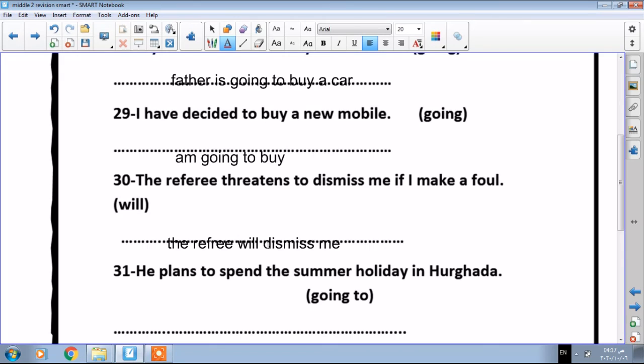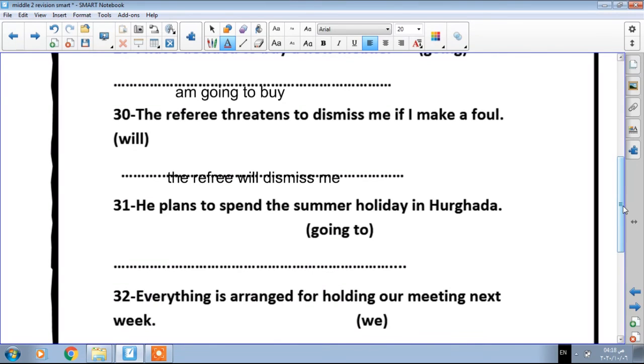Okay, the next one, number 31. He plans to spend the summer holiday in Hurghada. Once you find the word plan, you have to use going to, because if you are planning to do something in the future, you have to use the form of going to plus infinitive. So the answer is he is going to spend the summer holiday in Hurghada.